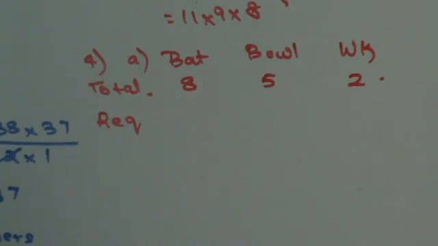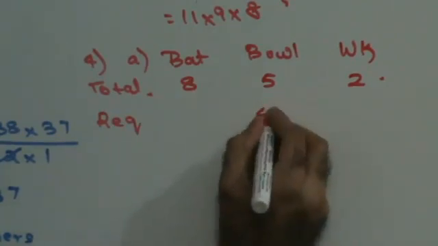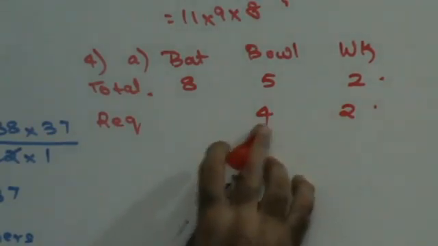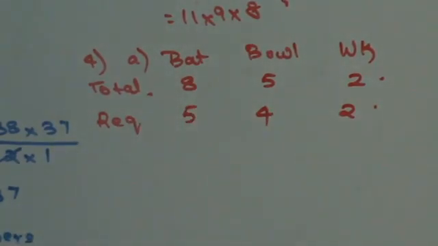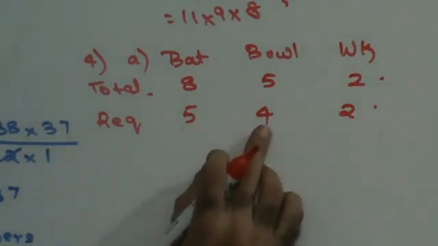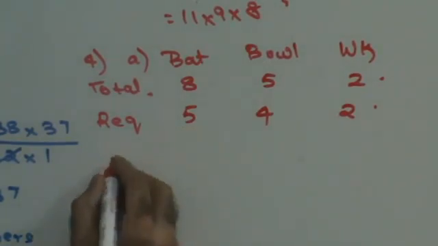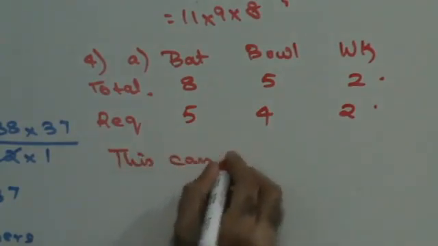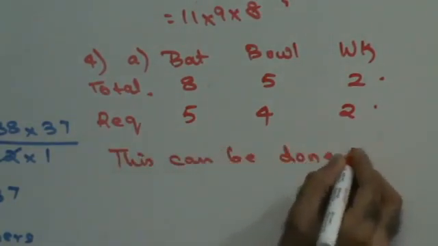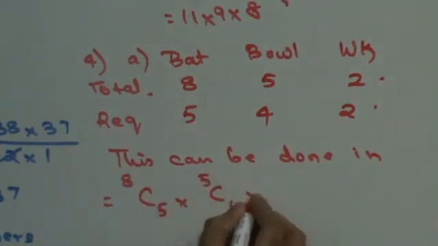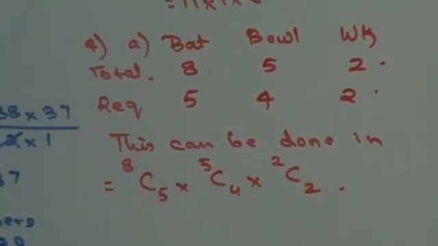In how many ways can the team be formed so as to include exactly 4 bowlers? I want exactly 4 bowlers and exactly 2 wicket keepers, in a team of 11. Out of 11, I have already selected 6, so I need another 5. That's how I got 5 batsmen. So this can be done in C8 of 5 into C5 of 4 into C2 of 2 ways.